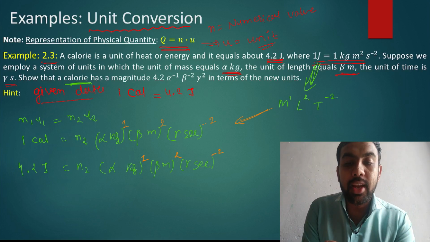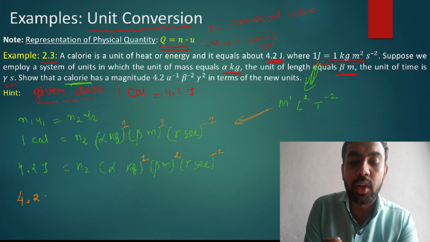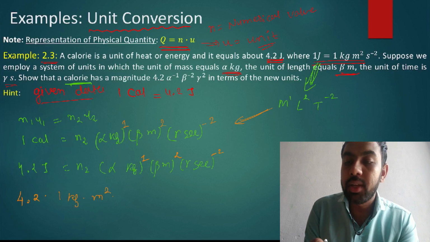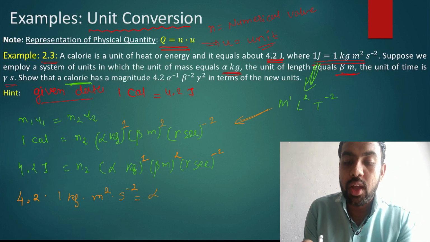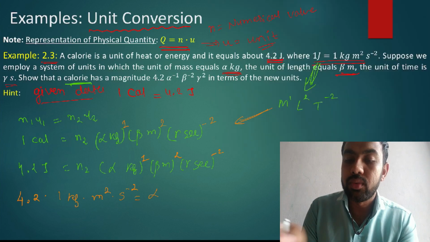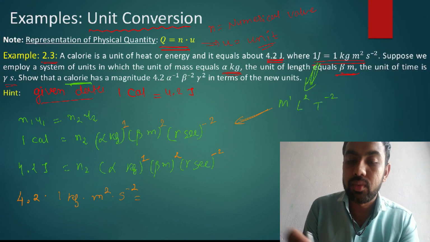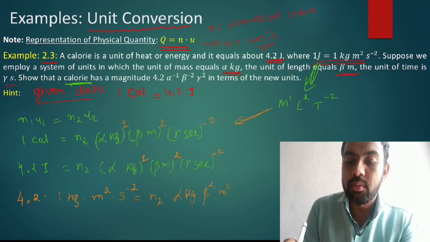So you write what is this joule? You just put joule here. So the answer is: 4.2 into joule is equal to 1 kg meter square second raised to -2, which is equal to n2 into alpha kg, beta square meter square, gamma raised to -2 second raised to -2.